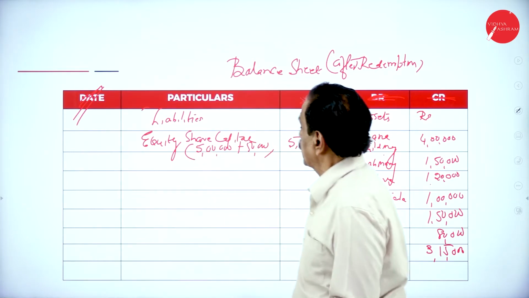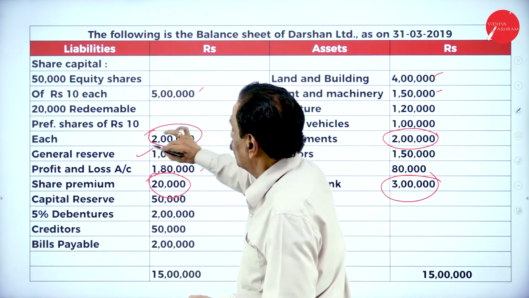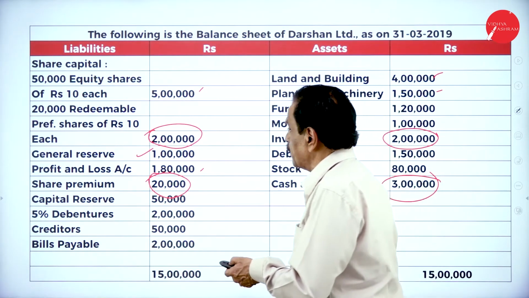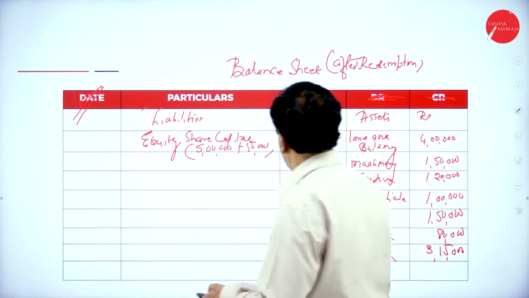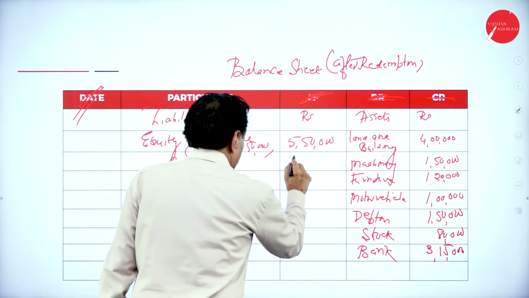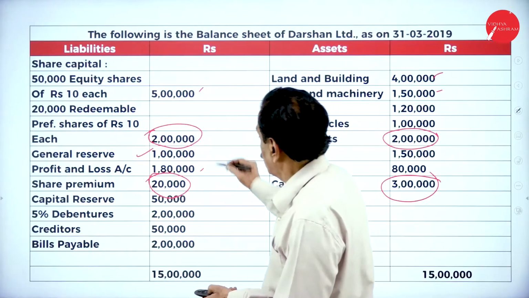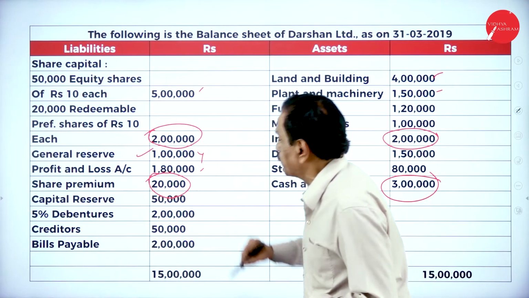5,50,000. Then what is the next you got? This is 5 lakh. So instead of redeemable preferential, we created the CRR to the extent of 1,50,000. CRR 1,50,000. Then, so this over. So general reserve fully utilized.